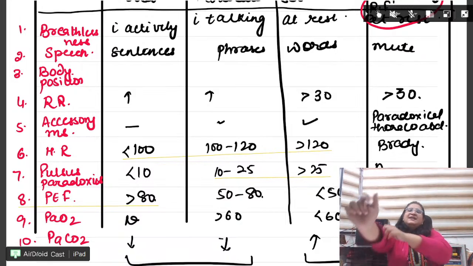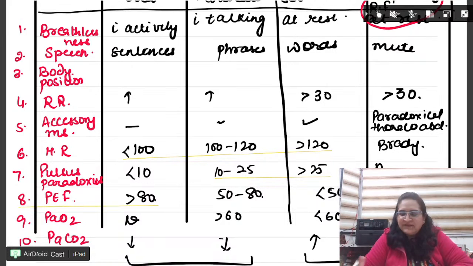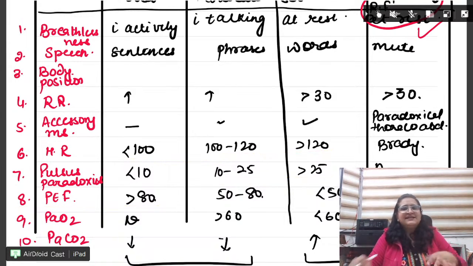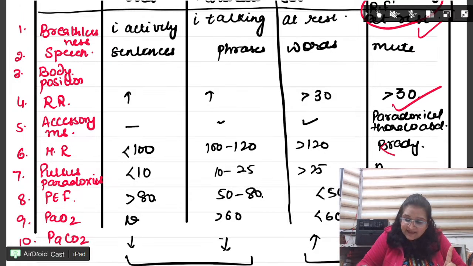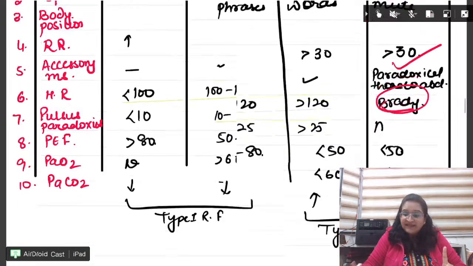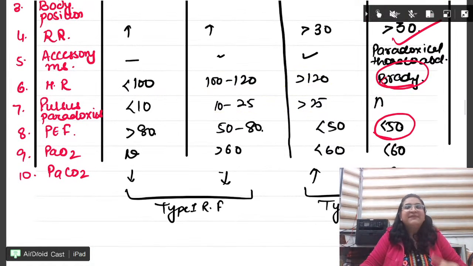Done, beta. Now, please remember, they always ask about the severe asthma. In severe asthma, what will happen to the patient? Will he be able to talk? No, he will be mute. He will be having breathlessness even while he is lying, right? Respiratory rate will be very high, but there might be bradycardia. PaO2 will be less and PaCO2 will be high.